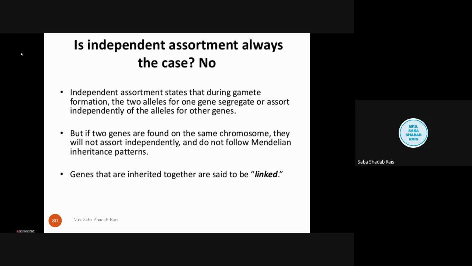When further studies were done, they found that there are certain genes which always go together. That's why those traits are always found together, and certain genes are inherited together, and that's why these genes are called linked genes.